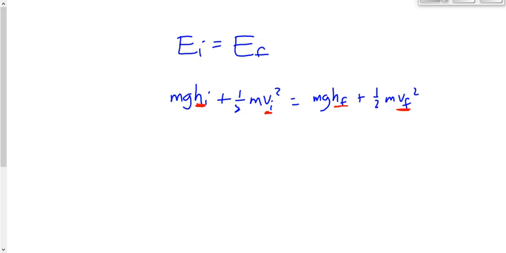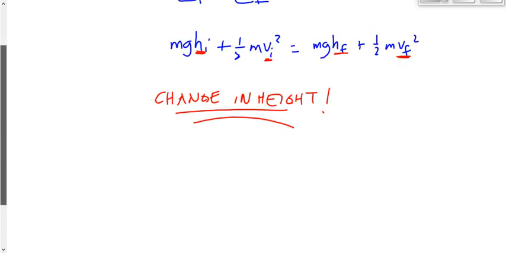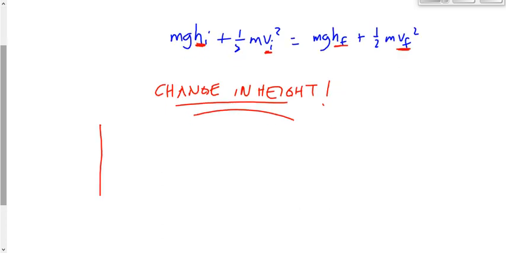Now, realistically, there's a lot of problems that we can solve using this method, using conservation of energy. But usually they involve problems where there is a change in height. The exact path of the change in height is irrelevant. The object can go up into the air like this.